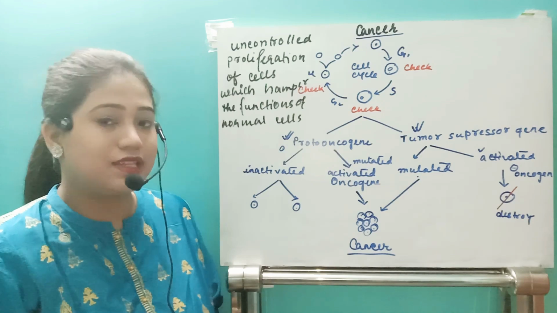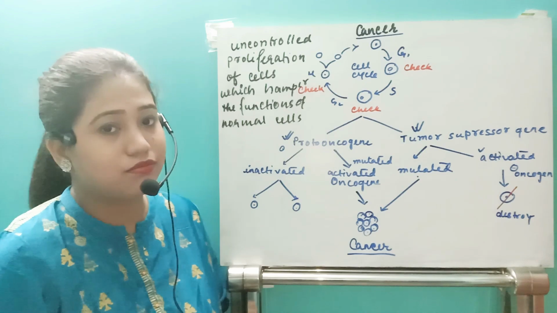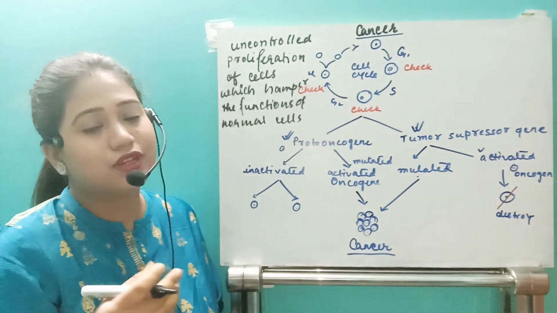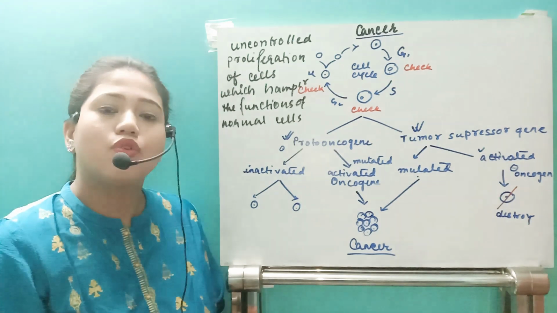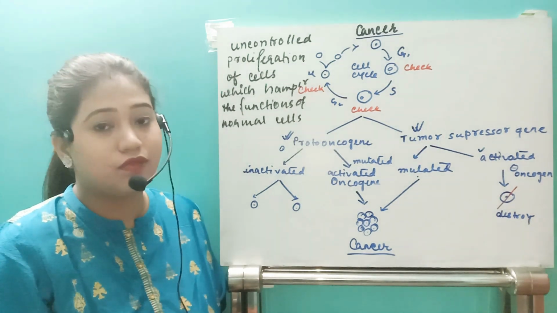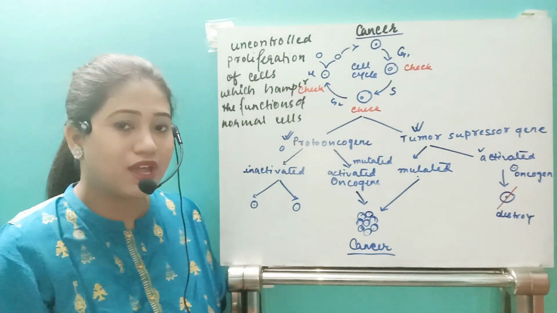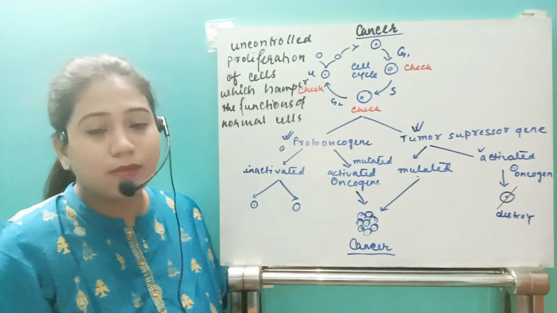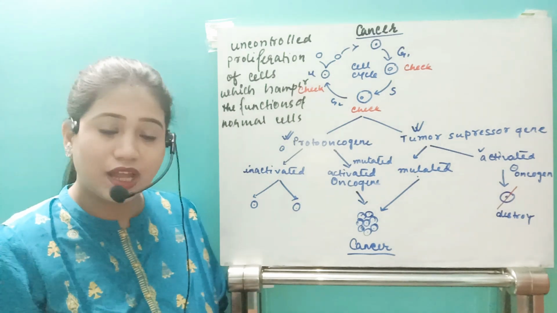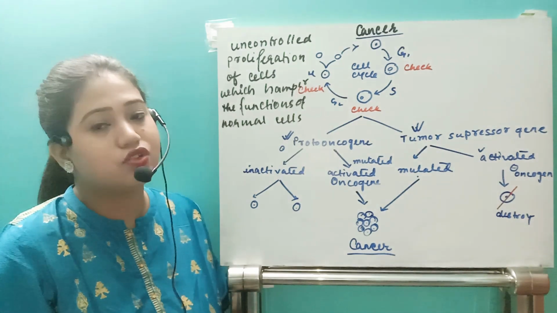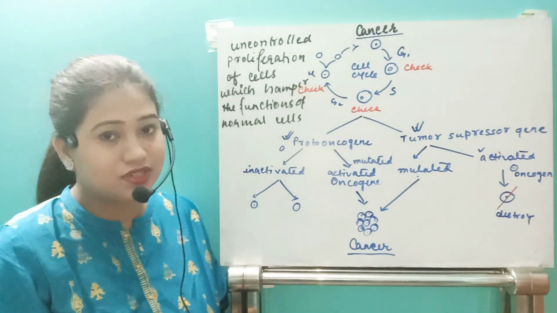Now what happens? See, in our body we have some very unique thing that may be a reason for some differences between tumor and cancer, right? So see what happened in our body. We will have two types of tumor. One is known as benign tumor and another is known as malignant tumor. So maybe it is possible that a benign tumor is not cancerous, but once it is converted into a malignant state, then it becomes cancerous.